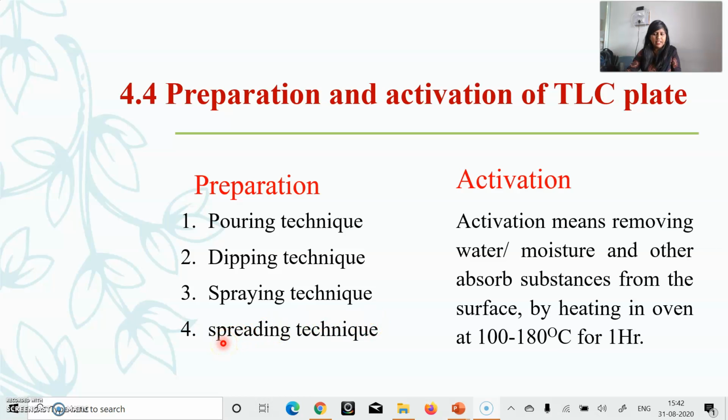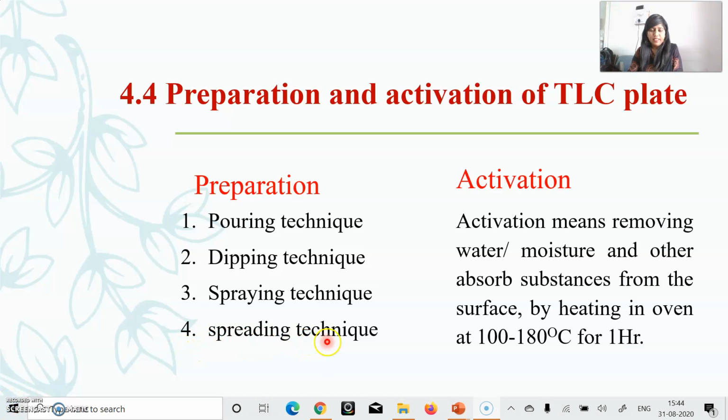Next, third is spraying technique. This spraying technique resembles using a perfume spray on a cloth. The suspension of adsorbent or slurry is sprayed on a glass plate, and the spraying is possible by utilizing a specific sprayer. Here again there is a disadvantage, that uniformity is not possible as compared to the other methods. And last, the fourth technique, which is known as spreading technique.